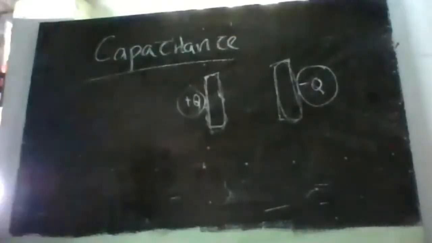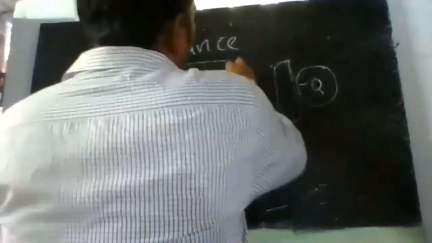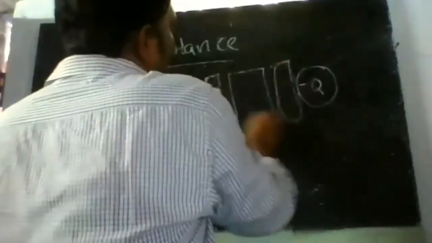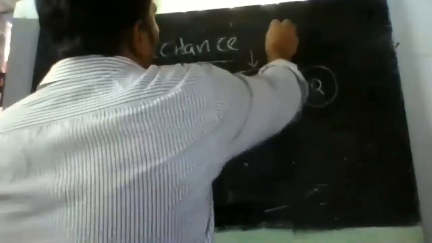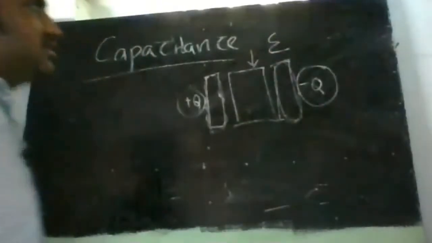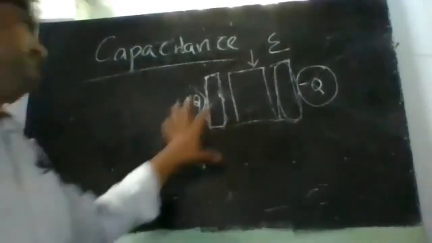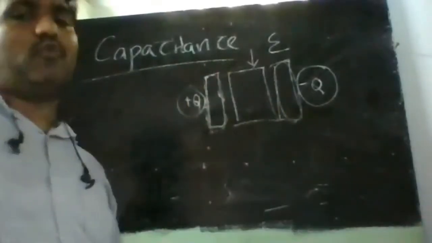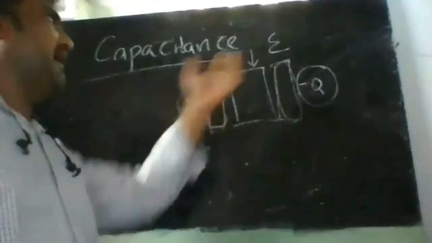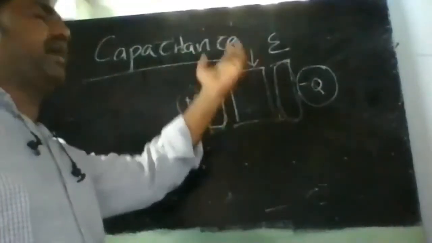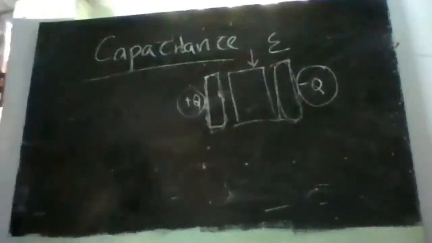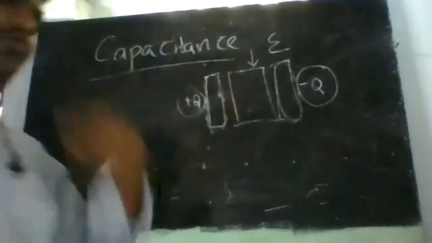Then I am putting a dielectric material in between them, and this dielectric material has a dielectric constant or permittivity epsilon. The two conducting plates will produce the electric field, and that electric field will pass into the dielectric material and get stored inside it.